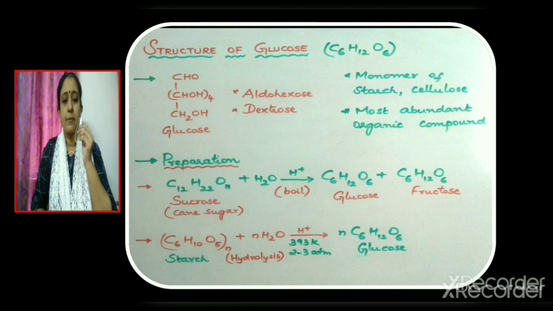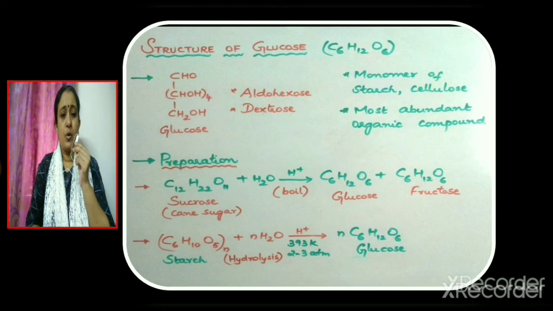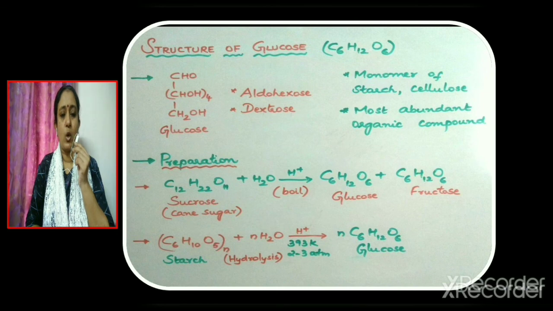Let us now discuss the methods of preparation of glucose. Glucose can be prepared by the hydrolysis of sucrose or cane sugar. Sucrose is C12H22O11. Hydrolysis can be carried out in the presence of dilute HCl. Thus, sucrose upon hydrolysis gives glucose and fructose.